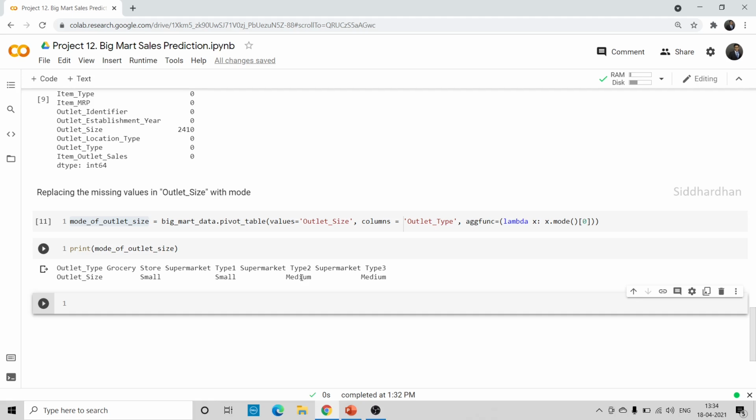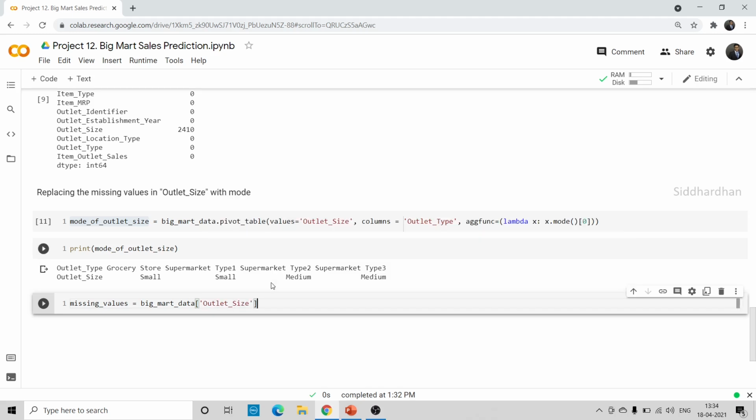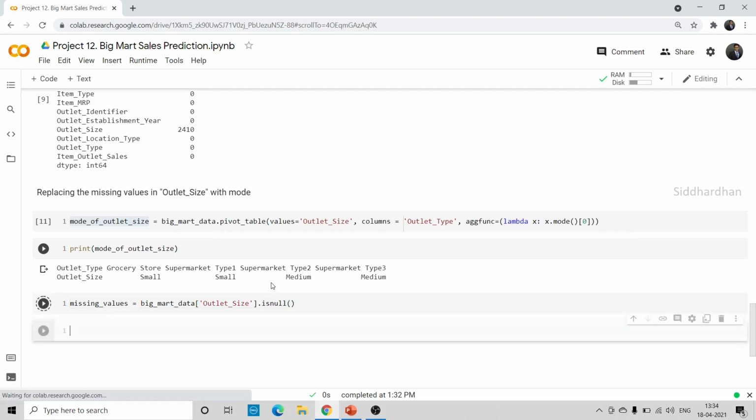Okay, so now I'll create another variable called missing values, because we need to take those values separately and replace them. So missing values is equal to Big Mart data, mention outlet size, and isnull. So I'm taking all the null or missing values. This will give us an array of true or false values. So you can just print this and see. Print missing values.